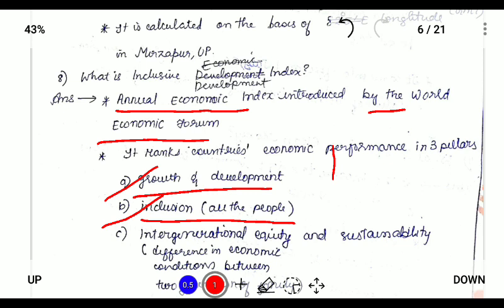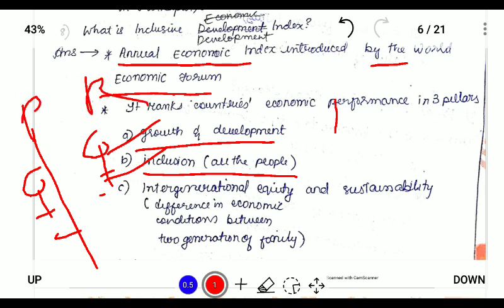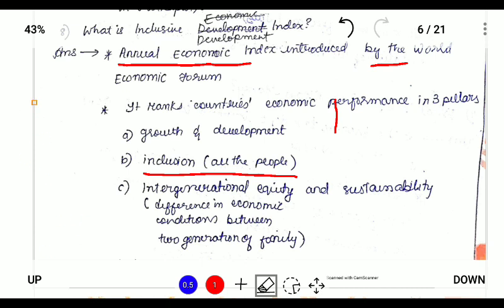That is, what is intergenerational equity is the difference in economic conditions between 2 generations, that is if your grandfather and you, so between you, if the economic development is same or different, that is if your grandfather is poor but you are rich, then there is a difference in intergenerational equity. So the inclusive development index is used to measure growth and development, inclusion of all people, and intergenerational equity.